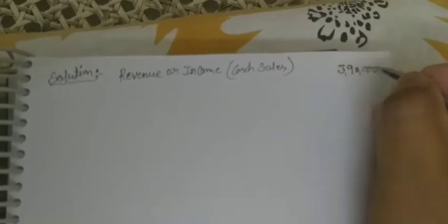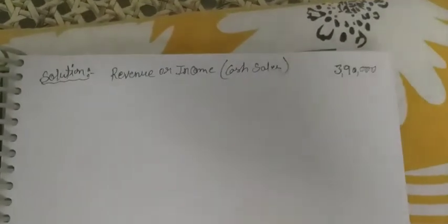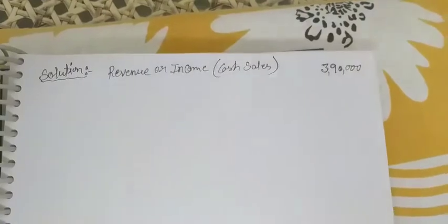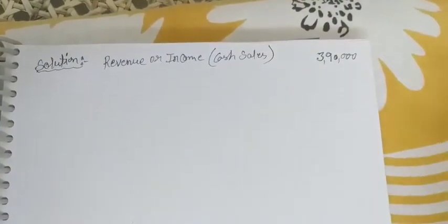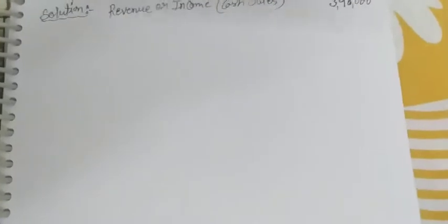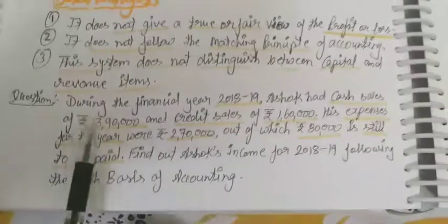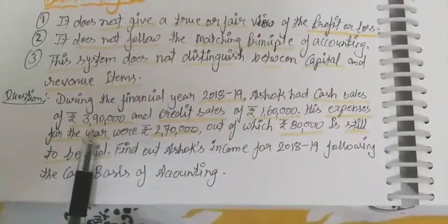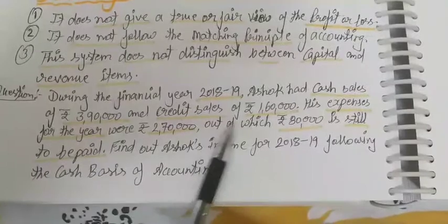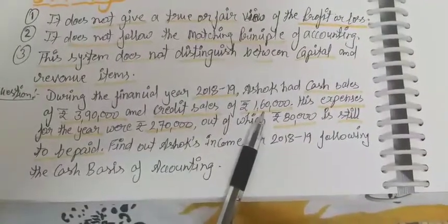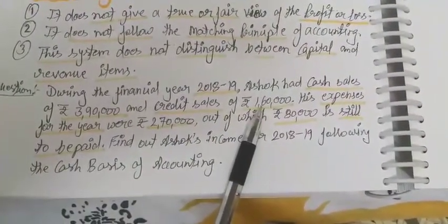So 3,90,000 was cash sales. This is the revenue of the business, 3,90,000. And if any other income is also there related to cash, we would include it, but only the 3,90,000 cash sales was there, and the next one is credit sales of 1,60,000. So it will not be included, as cash is not an inflow or outflow.